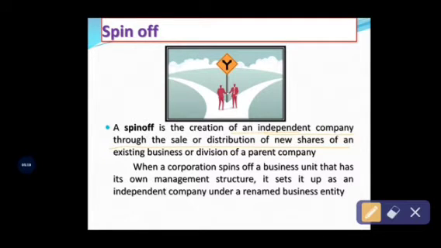company, that is D company and E company. The existing C company will issue new shares to the existing shareholders. Okay, so that is the meaning stated: a spin-off is the creation of an independent company through the sale or distribution of new shares of an existing business organization, or by a parent company to the new company's existing shareholders.